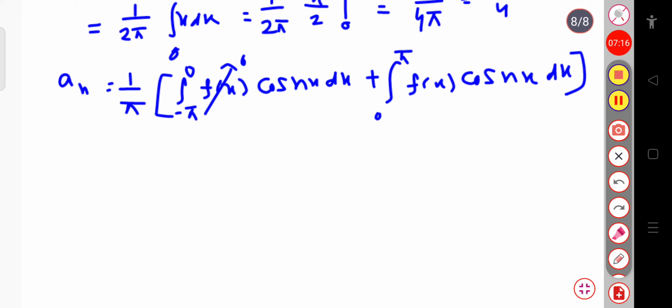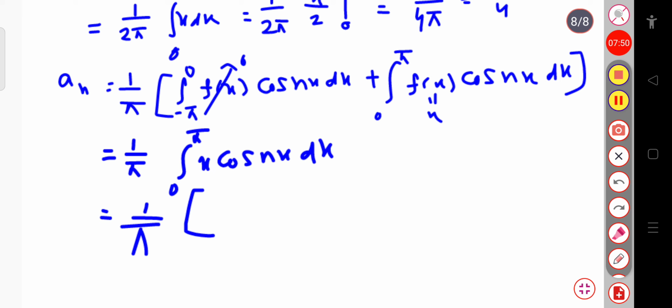Now if I calculate this, this is equal to 1 by pi. Here you have to apply the uv formula. If I take this x into cos nx, that is u into v form. You may apply the Kronecker method, or you may use uv, that is your integration by parts. So this will be x into sin nx divided by n, minus, this will be minus cos nx, because the derivative of x is 1, so this will be cos nx divided by n square. By applying the Kronecker method, this is from 0 to pi.